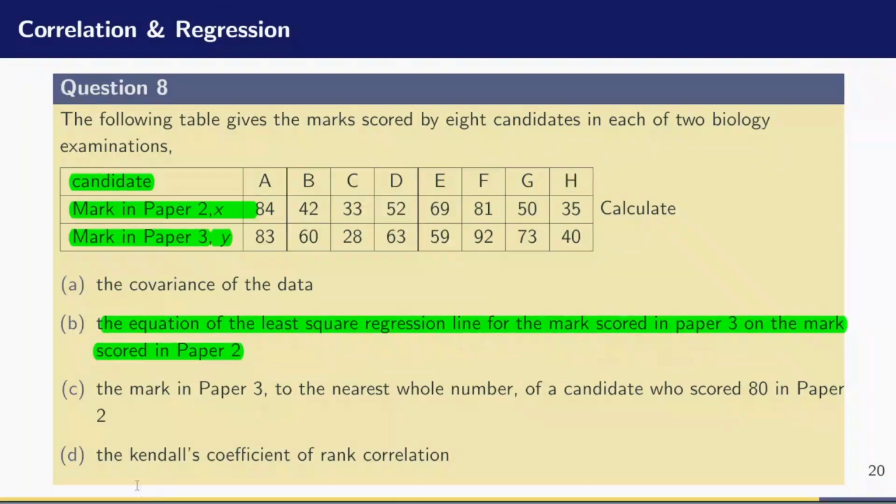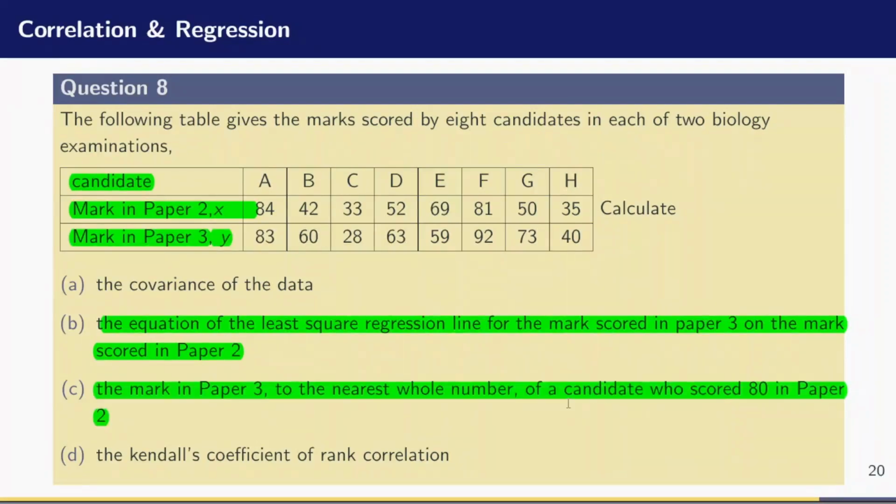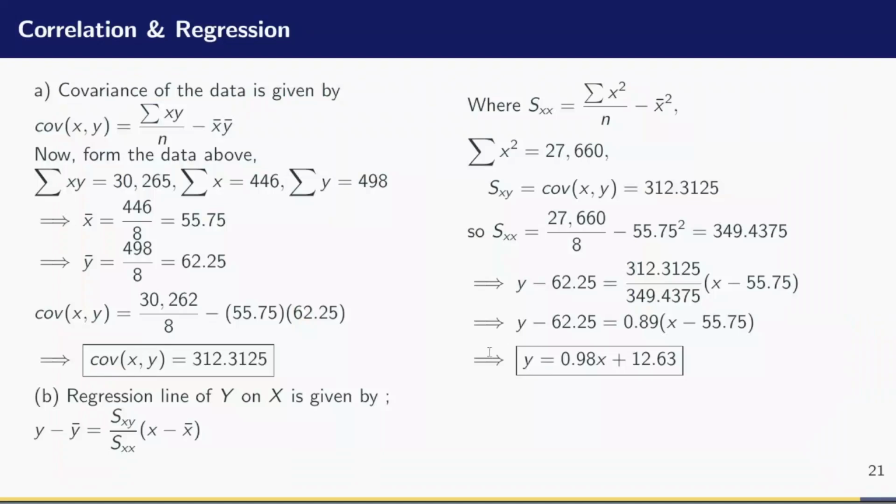The C part of the question is, let's find the mark in paper 3 to the nearest whole number of a candidate who scored 80 in paper 2. Yes, so we are finding the mark in paper 3, so we are looking for the value of y when the value of x is 80. That is straightforward, because when you have the regression line in terms of y, you just plug in the value of x and you have your result.